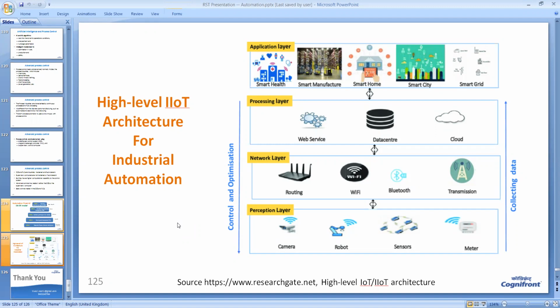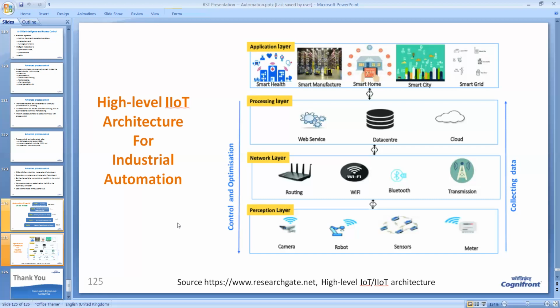we have the so-called application layer: smart manufacturing, smart home, smart city, smart grid, and a variety of other applications. Not only industrial applications, but we can also incorporate other sectors like the health sector, agriculture sector, farm sector, and so on. So a variety of applications can be built on that.